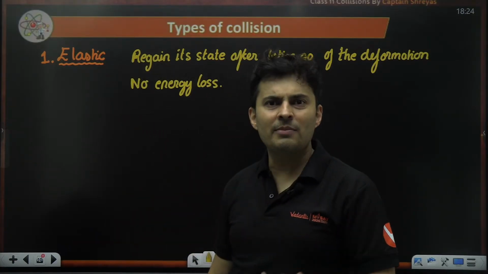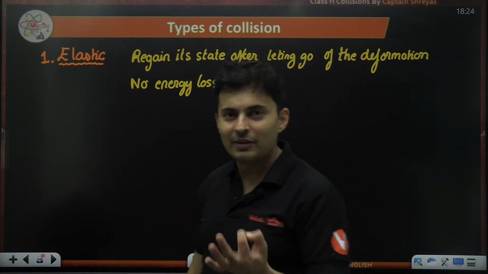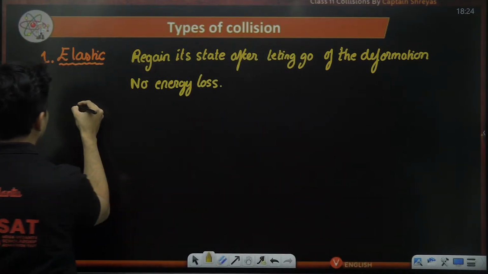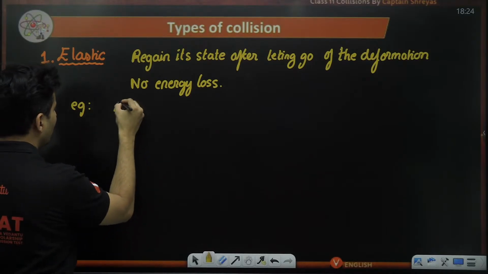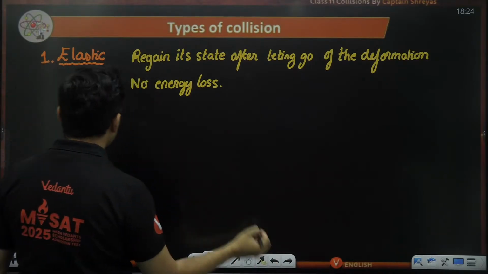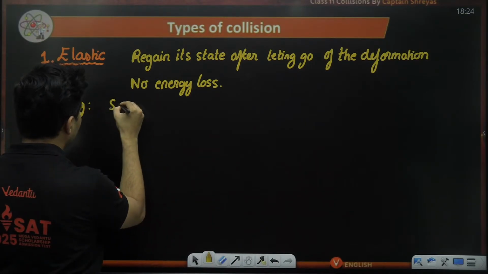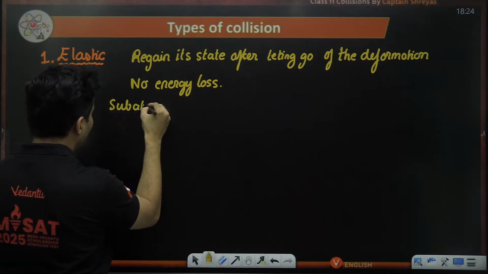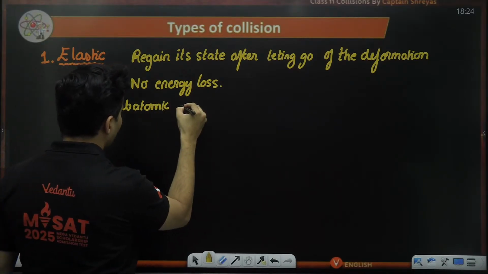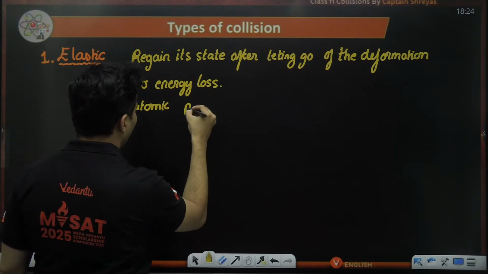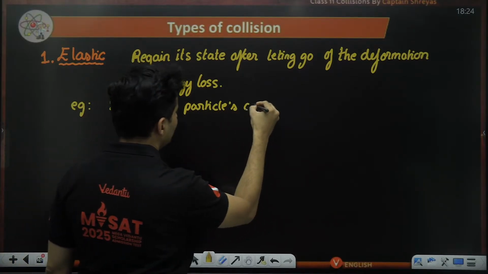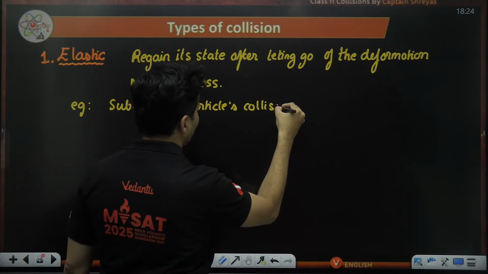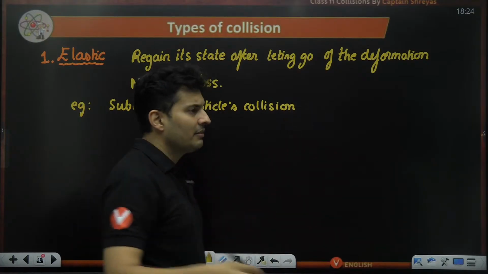Can we think of some example of an elastic collision? Why not? Imagine subatomic particles colliding with each other, like a proton colliding with another proton.